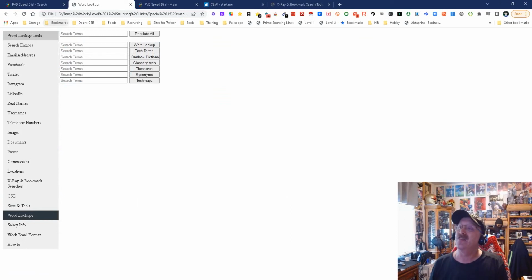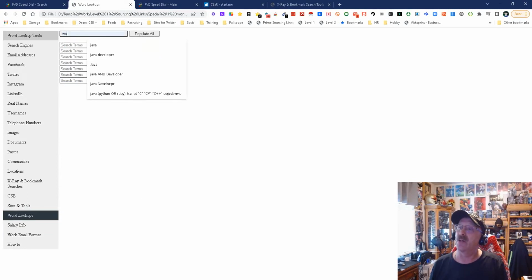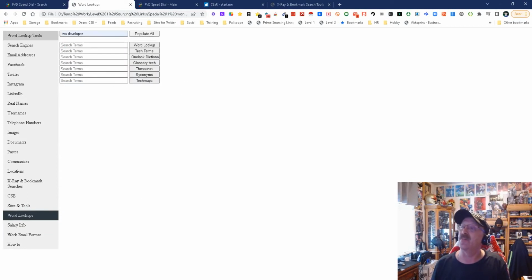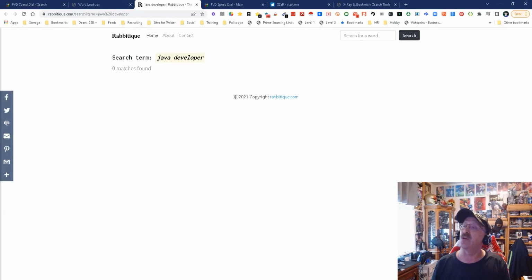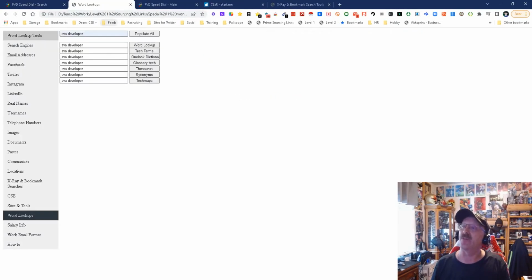Word lookup. It's basically so that you know whether or not you understand the real meaning of a word. So I'm going to look up the word Java, knowing that that's going to get me in trouble. So I'm going to do Java development, populate, and you just look it up. This is just a simple word lookup, and it's going to say Java. There's no terms. That's probably because Java developer is two words. If I just did Java, it would work. So let's just try developer and see what that does.